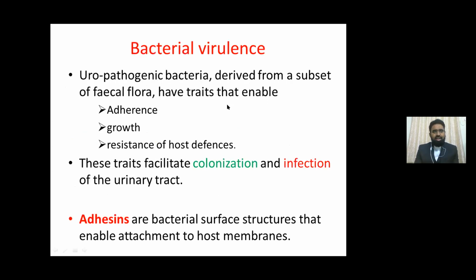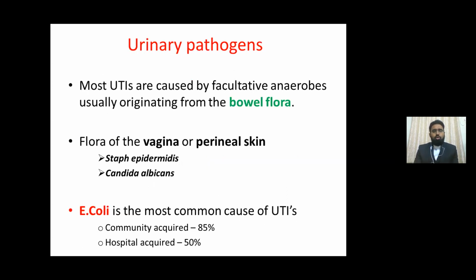Bacterial adherence, bacterial growth, and resistance to host defenses, these traits facilitate colonization and infection of the urinary tract. Adhesins are bacterial surface structures that enable attachment to the host membrane. As we know, most UTIs are caused by facultative anaerobes, which originate from our bowel flora, Staphylococcus epidermidis, and Candida albicans, which are seen in the vaginal or perineal skin. E. coli is the most common cause of UTI.